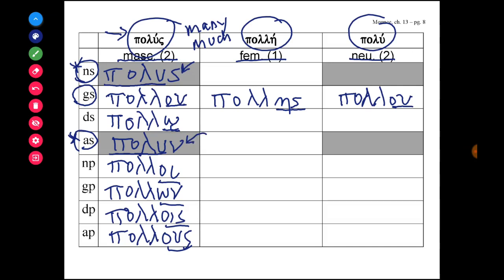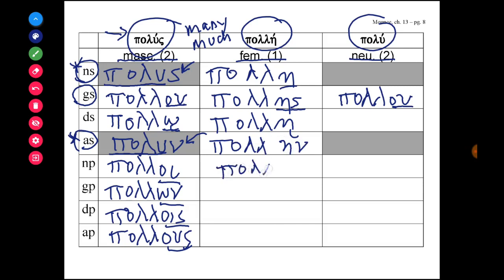Now the feminine forms use the first declension endings all the way through. So the nominative singular feminine is polé, and we would expect to see simply first declension case endings. The dative singular is pollé with iota subscript. The accusative singular is pollén.